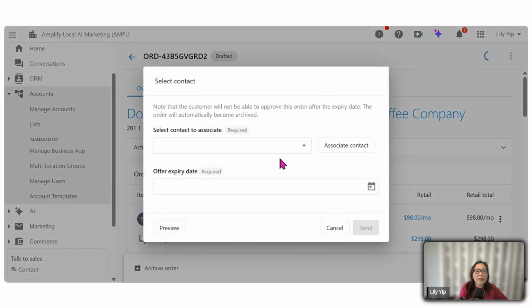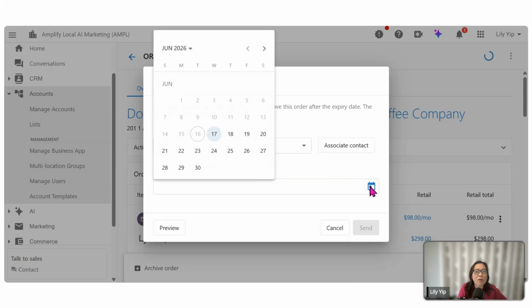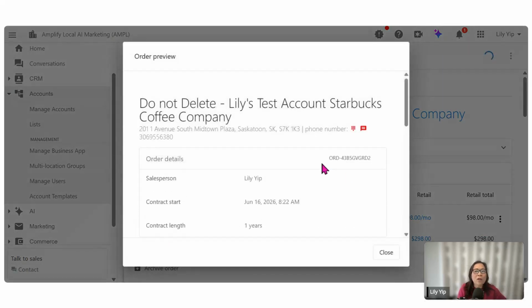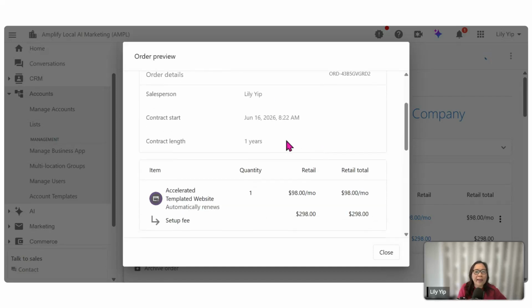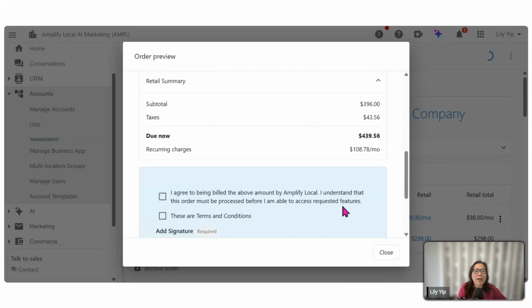Once you click on it, you're able to select the contact person. Take for example, when's the expiry date of this order? Take for example, end of the month. And it allows you to have a preview of how this order will look, what it entails, what the product is, what the retail price to them is. And of course, you'll also need your clients to agree to buy this product and allow the system to charge the credit card accordingly.